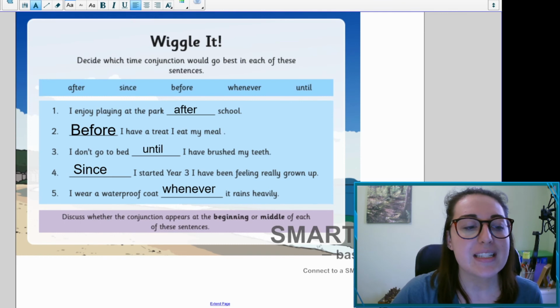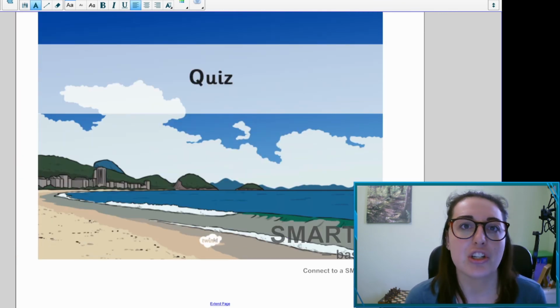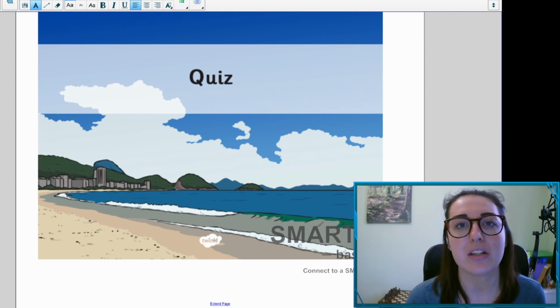So the quiz today is on Teams as usual. You've got about 11 questions, and one of those is an extension question at the end as well, which can be written out or typed out and then uploaded to Tapestry. And the rest of them are mainly multiple choice questions, but you do have 1 or 2 where you need to type the answers. So some points will be allocated automatically, and then I will go through the rest and check your answers. So if it comes up saying 0, do not worry, I always go back and check what you have done anyway.